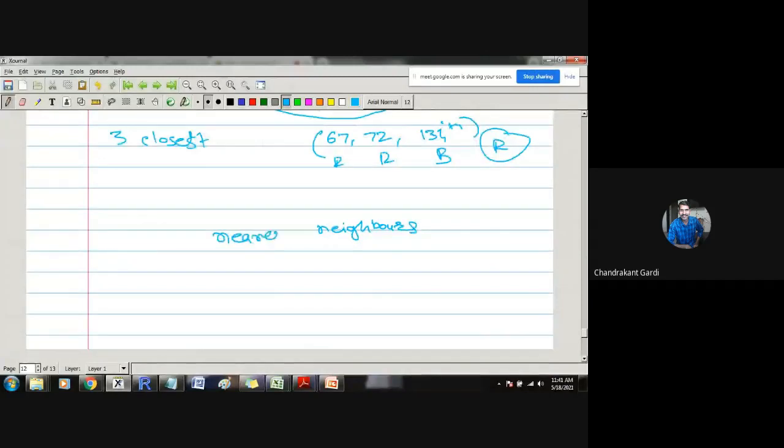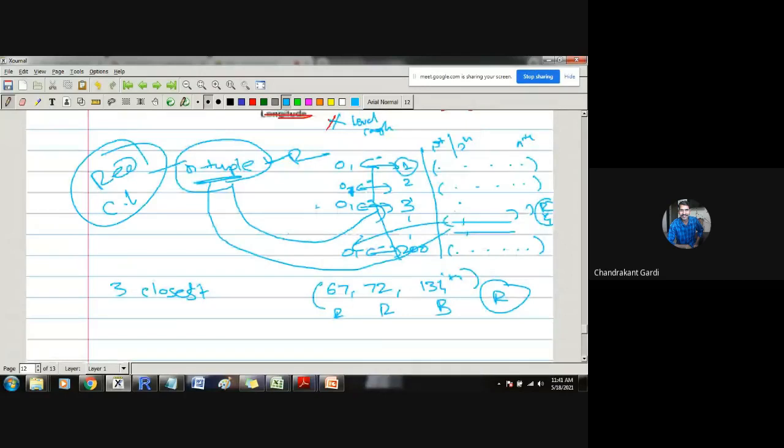And how many nearest neighbors have we found? We have asked this particular observation to bring 3 nearest neighbors. But there is nothing special about 3. We can have a general term. Suppose we ask this observation to go and bring k neighbors. Suppose k is 5; k can be any natural number. So we will ask that observation to go into the data and bring its k closest or nearest neighbors, and based on those k nearest neighbors, we will take the decision.